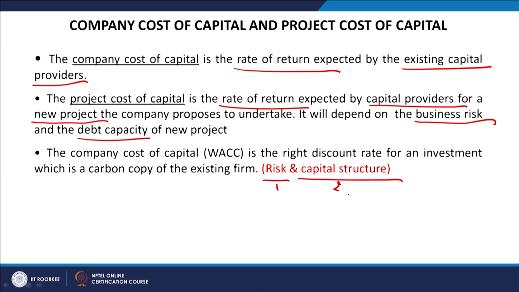If the new project is very risky, then we should use a different cost of capital or a different discount rate for discounting the cash inflows, especially for arriving at the NPV of the new project. But if the risk profile is the same as that of the existing operations of the firm and the capital structure is also largely the same, then the existing cost of capital can be used as the discount rate for discounting the cash flows of the new project.